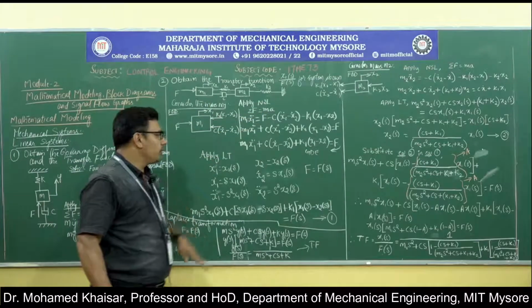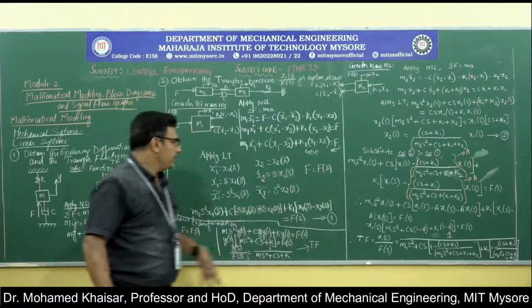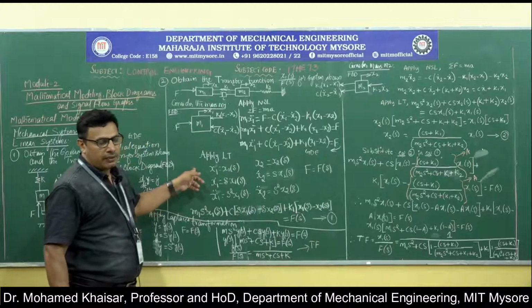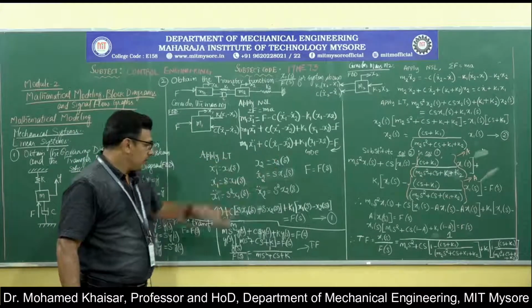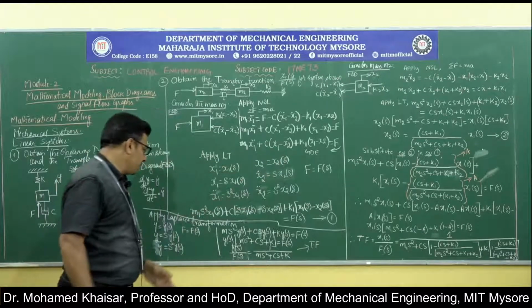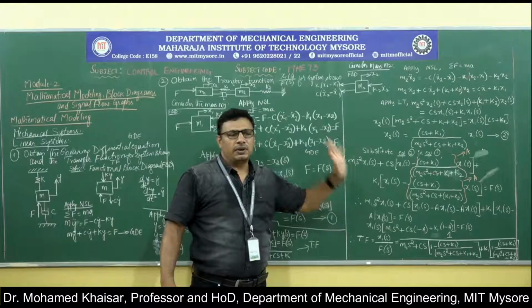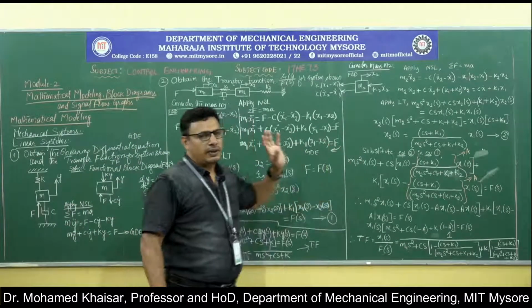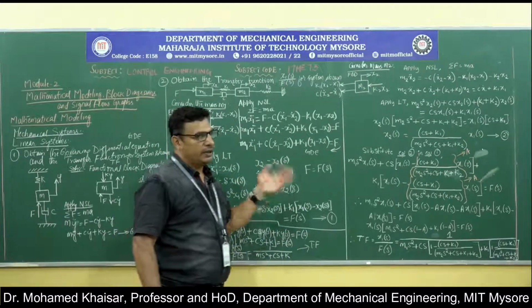Once you apply Newton's second law, you will get the governing differential equation. Then you apply Laplace transformation to the governing differential equation, and we will arrive at the transfer function. This is the simple procedure for deriving the mathematical model for any given system.